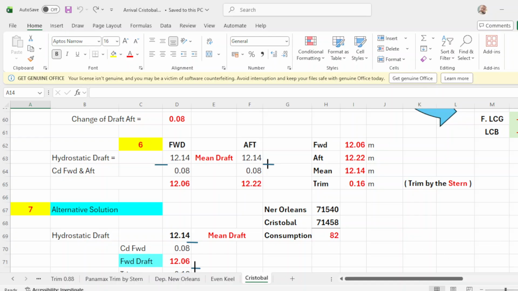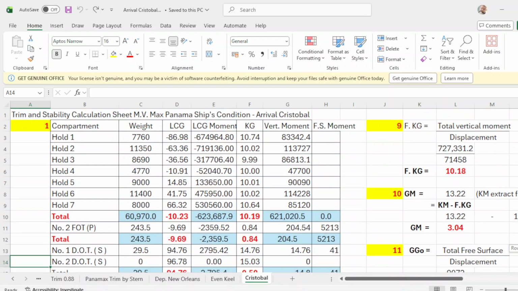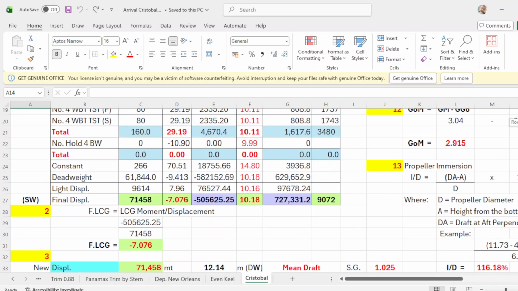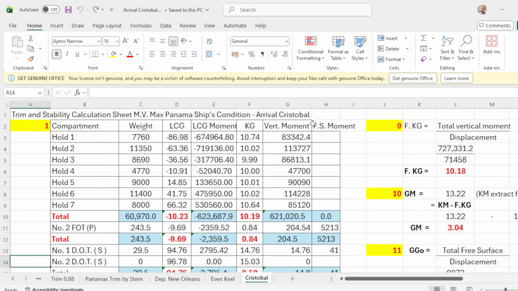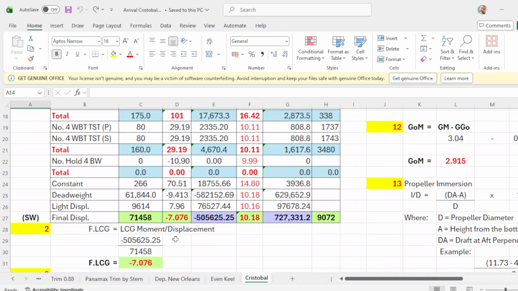Okay, then let's proceed. This is now the final displacement of arrival in Cristobal. The total displacement is 71458.